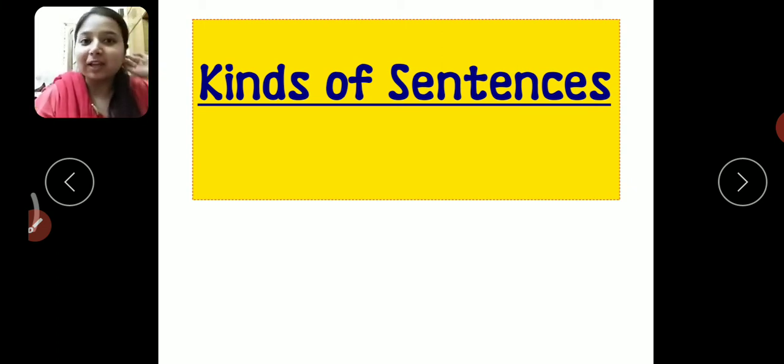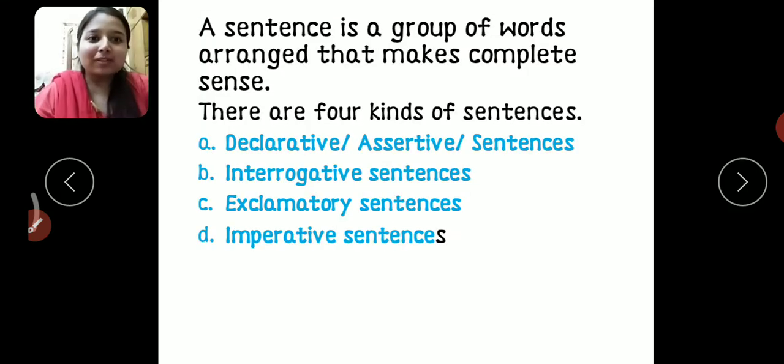Children, we have already done 4 chapters in English grammar and today we will be doing the 5th one, that is kinds of sentences. Before studying the kinds of sentence, let us know what a sentence is. A sentence is a group of words arranged that makes complete sense. So a sentence is a group or collection of words that are joined in a systematic order to give a meaningful sense.